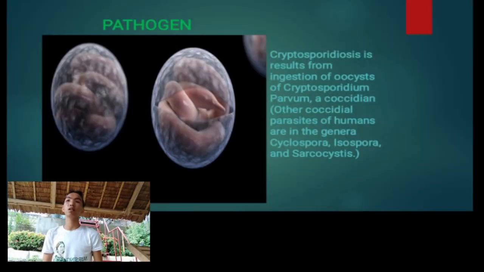The pathogen of cryptosporidiosis results from ingestion of cysts of Cryptosporidium parvum. Other coccidian parasites of humans are the genera Cyclospora, Isospora, and Sarcocystis.